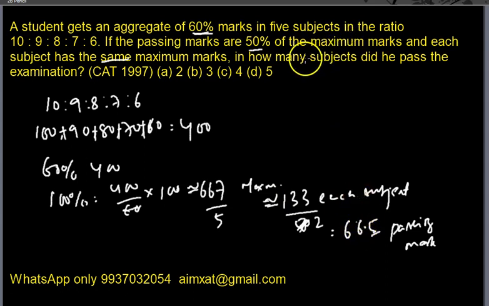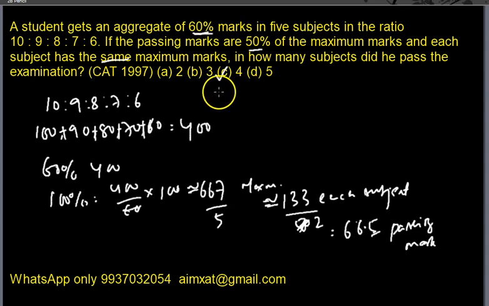The question is, in how many subjects did he pass the examination? We see that in 4 subjects he has got more than 66.5. Only in 1 subject he has got 60, which is less than 66.5. So he has passed in 4 papers.